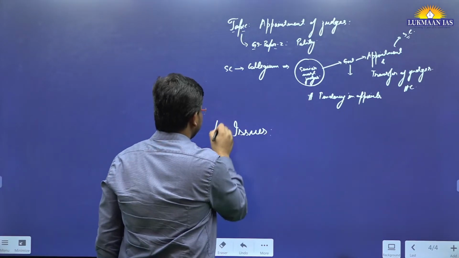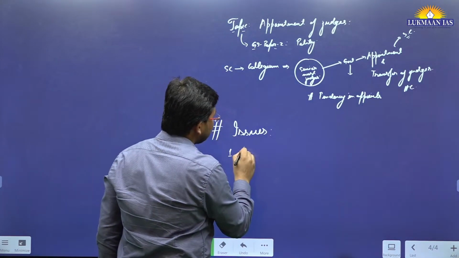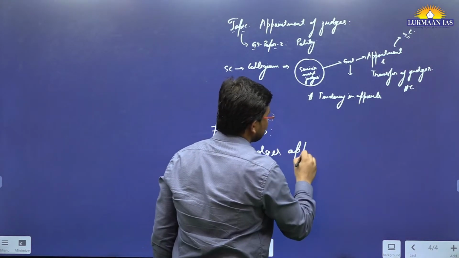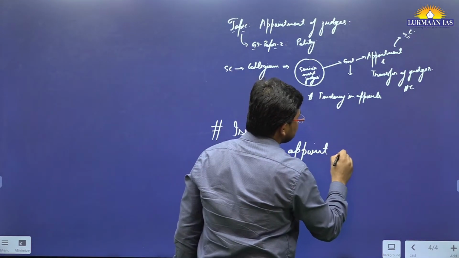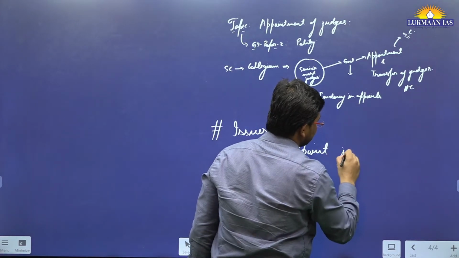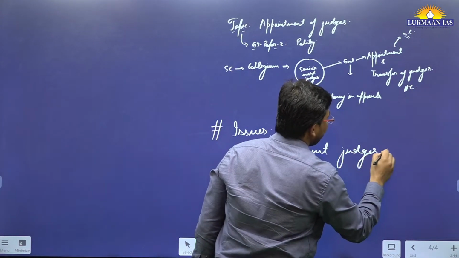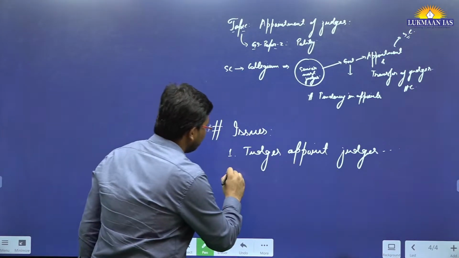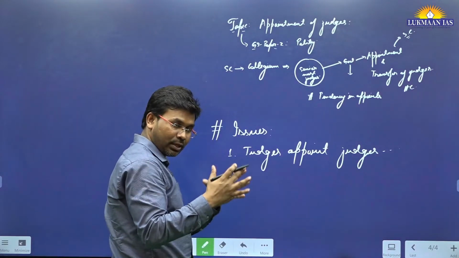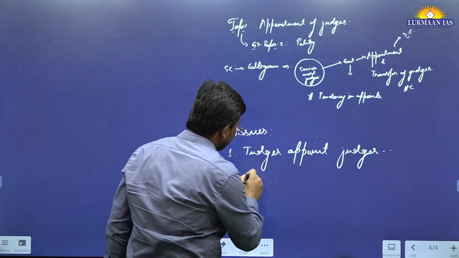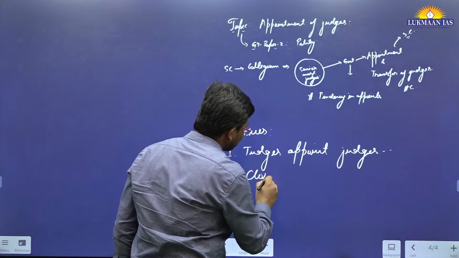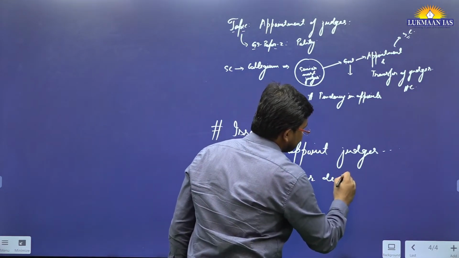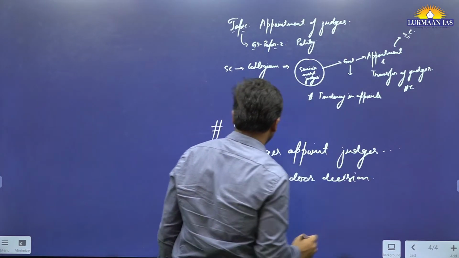So what are the issues with the collegium system? One of the issues is that judges appoint judges. Here, judges appoint judges through the collegium system. So people say it is an opaque system. It is not a transparent system. So they take decisions behind closed doors. Closed door decisions are taken by the judges.